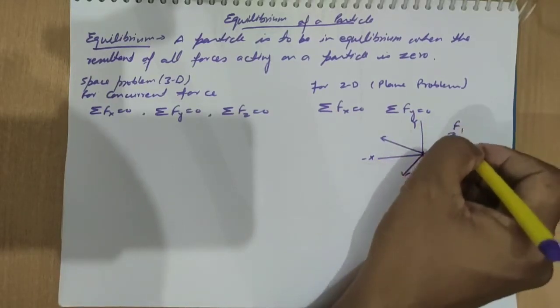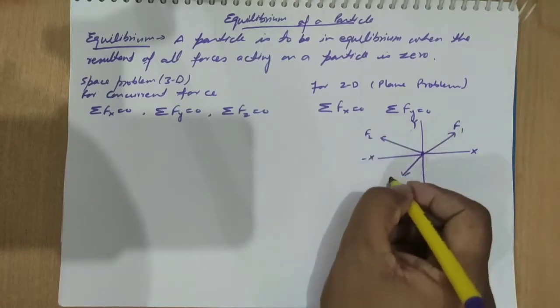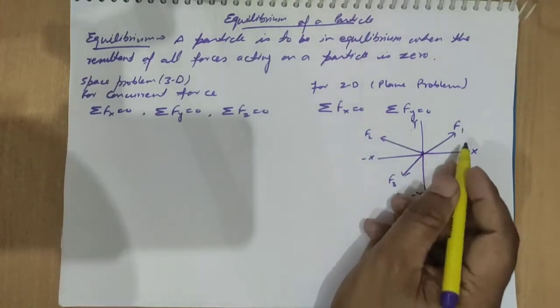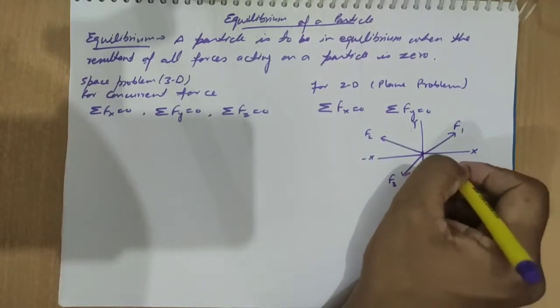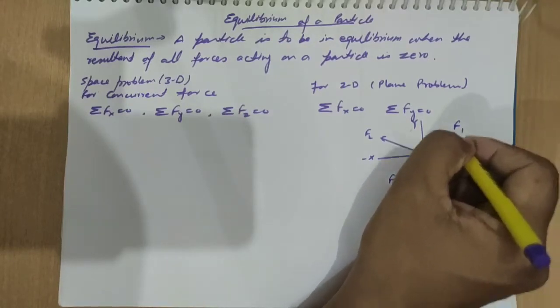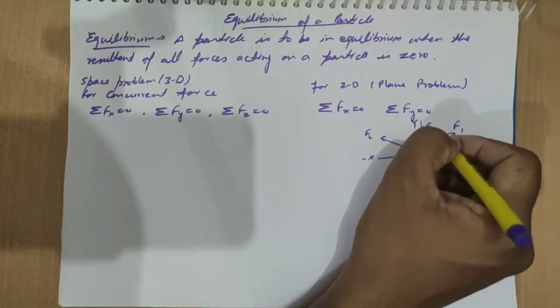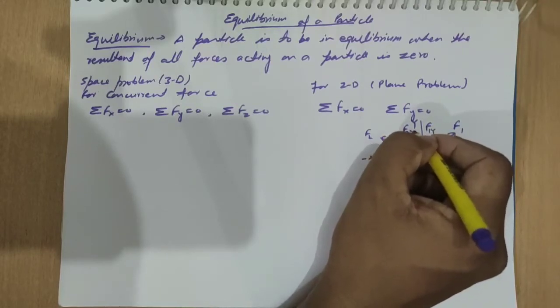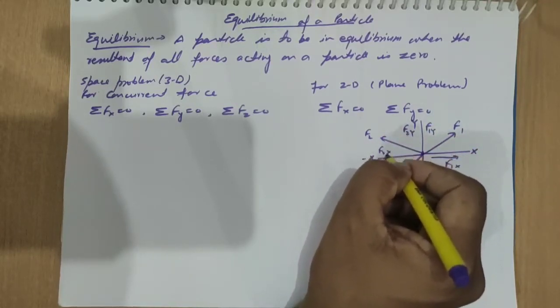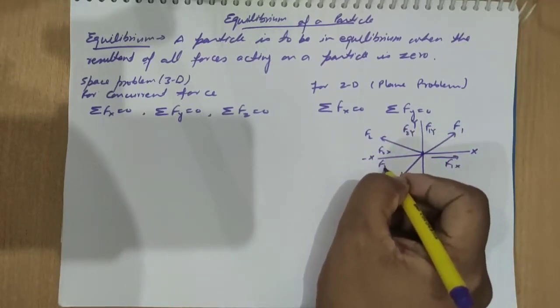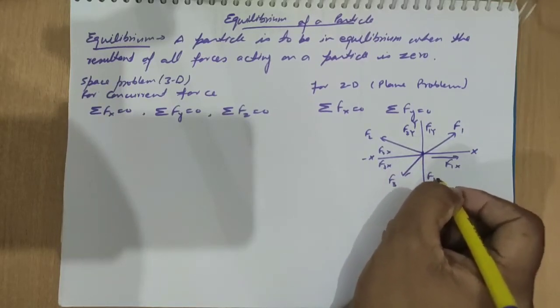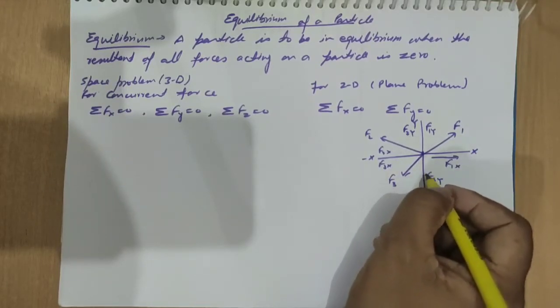F1, F2, F3. We can split the forces into components: F1x, F1y, F2y, F2x, F3x, F3y, like this.